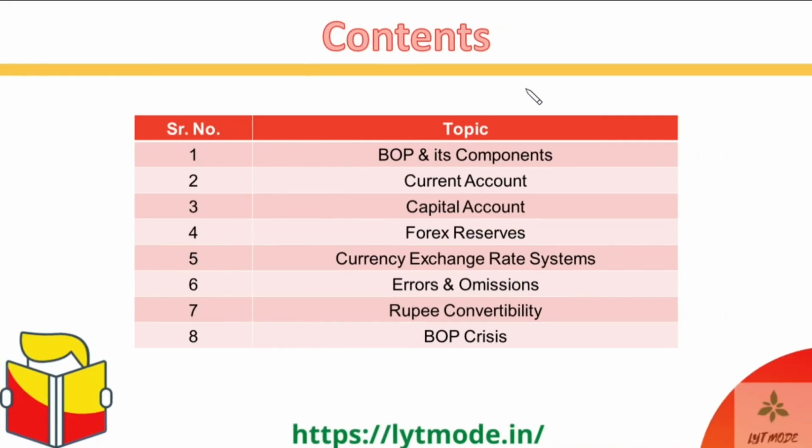In this chapter, the topics that we're going to cover are, first of all, BOP and its basic components, and then we'll try to actually understand all of those components, which come in the form of current account, capital account, forex reserves and errors and omissions. During that process we'll cover a few more topics like the currency exchange rate systems prevalent across the global economies. And then we'll do rupee convertibility, or how our currency is convertible in terms of getting other currencies in place of rupee, for example dollar, pound or euro.